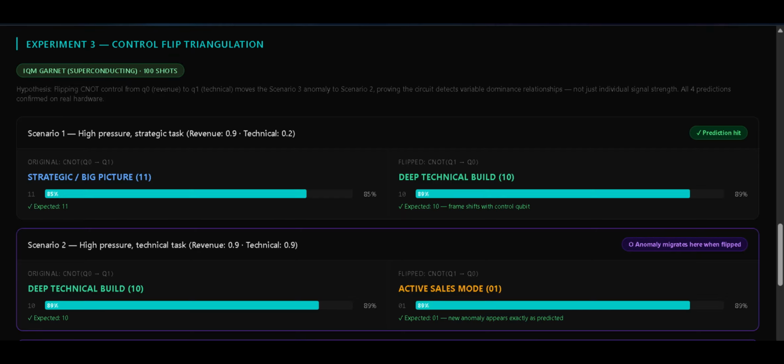Scenario 2 is where the anomaly migrates. Original circuit, deep technical build at 89%. That's the expected result. Nothing unusual. Flip the control qubit and it collapses to active sales mode at 89%. A new anomaly appearing in the exact scenario predicted at the exact confidence level predicted. This was run on IQM Garnet real hardware, not a simulation.